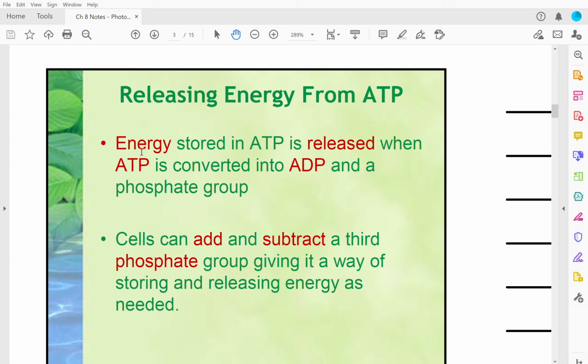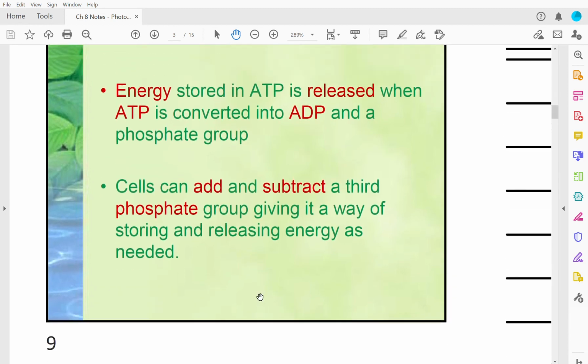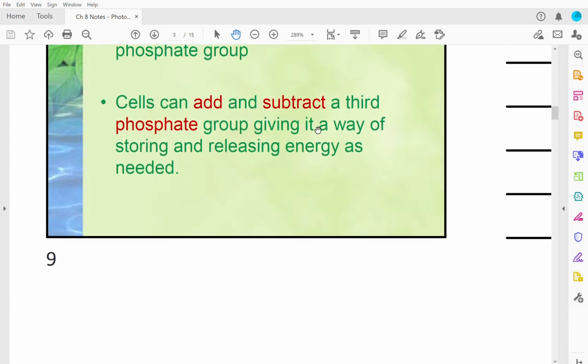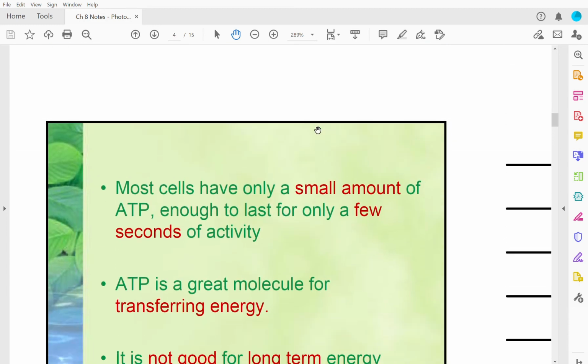So when energy is stored, it's ATP, then it releases a phosphate, causing it to be ADP. Cells can add and subtract a third phosphate group, giving them a way to store and release energy as needed. So remember, if it's storing it, it's ATP. If it's using it, it's ADP. We're looking at those phosphate groups on the end.